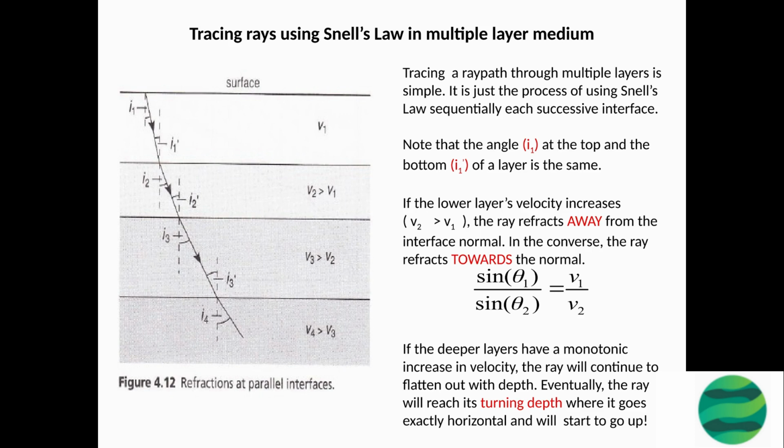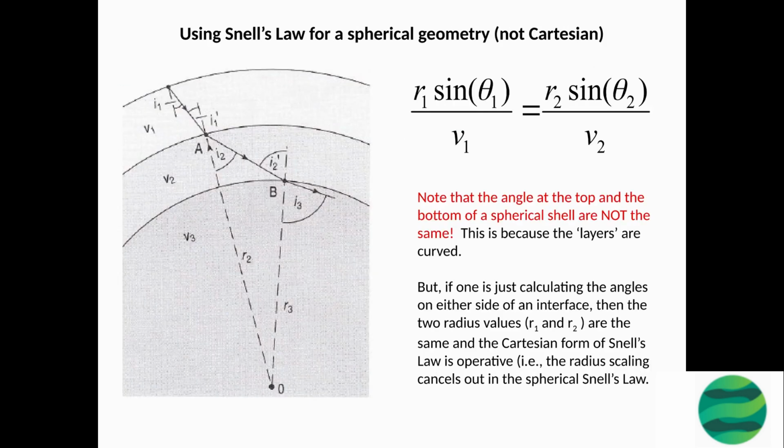Conversely, if the velocity of the lower layer is lower than that of the upper layer, the ray will refract towards the normal. If the deeper layers have a monotonic increase in velocity, the ray will continue to flatten out with depth. Eventually, the ray will reach its turning depth where it will go exactly horizontal and start to go up. It's important to note that the angle at the top and the bottom of a spherical shell are not the same. This is because the layers are curved.